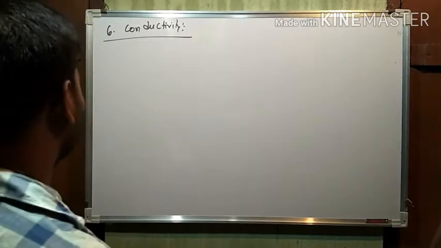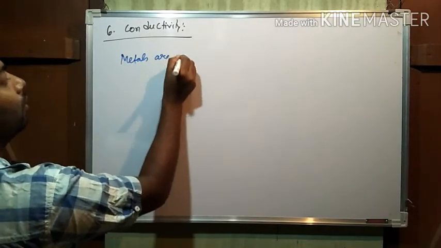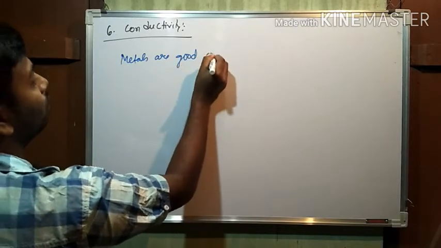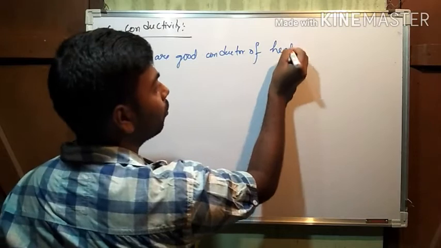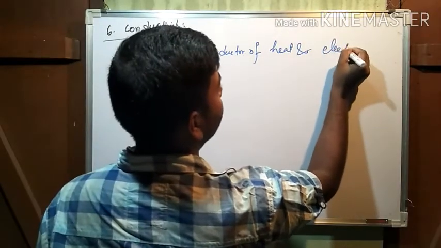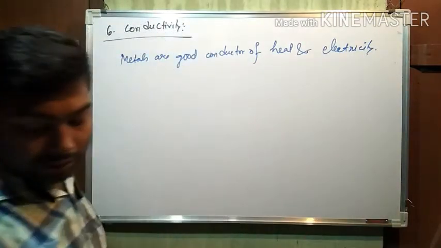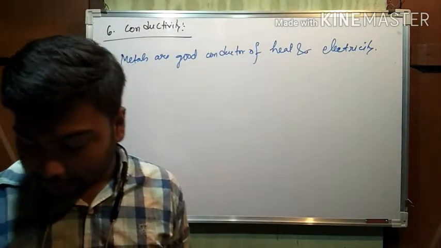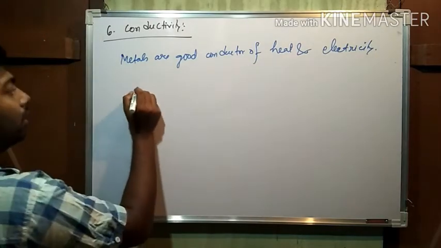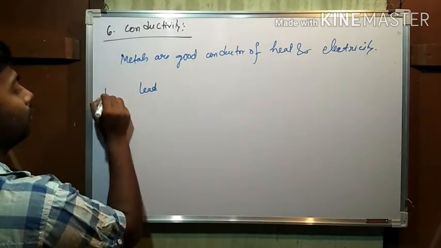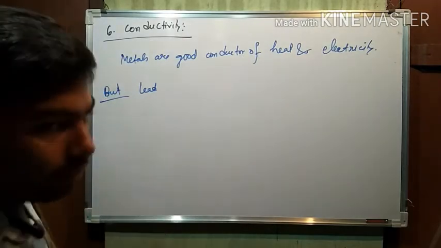Metals are good conductors of heat and electricity. But lead is also a metal.